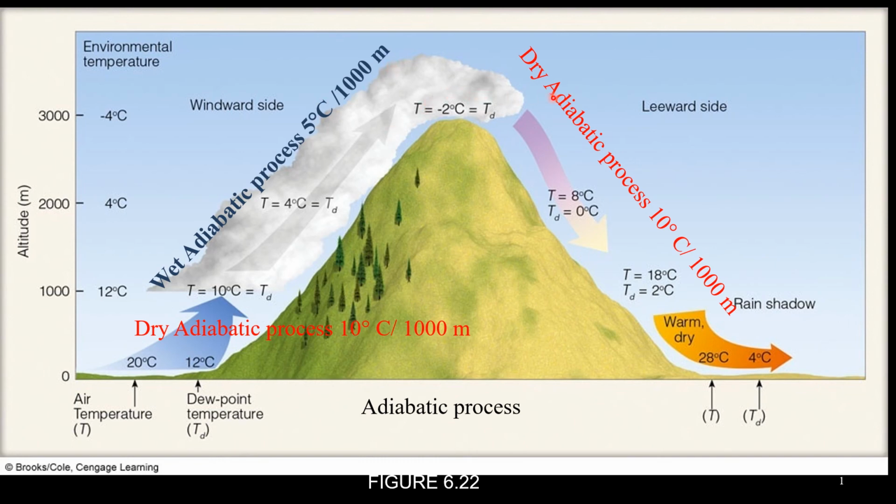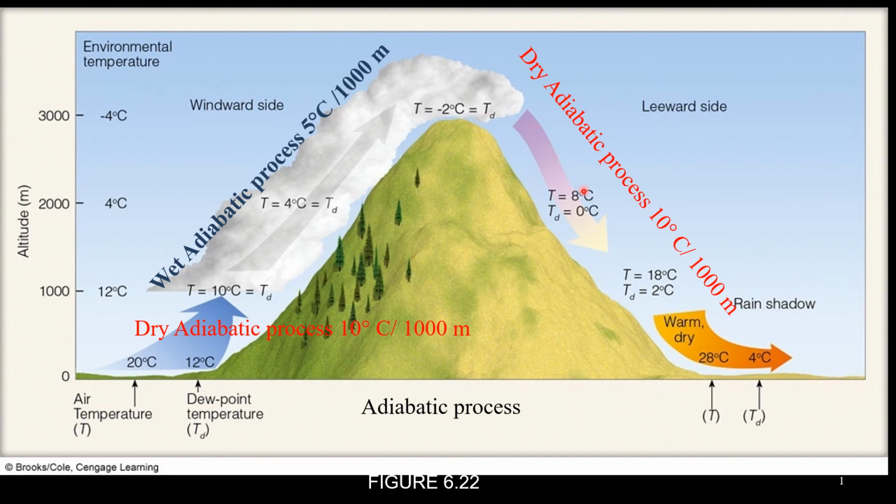But this one is the leeward side of the mountain. On the leeward side of the mountain, when air is descending, that means air is moving downward, air pressure is increasing. This increased pressure means air molecules are colliding with each other more rapidly than previously.